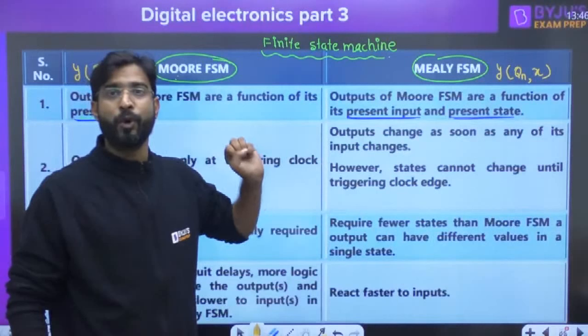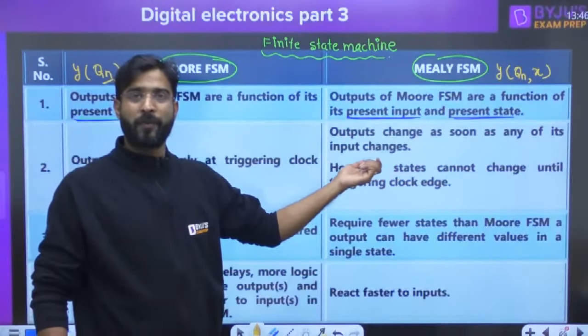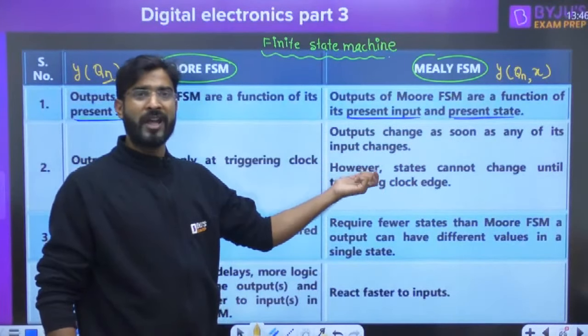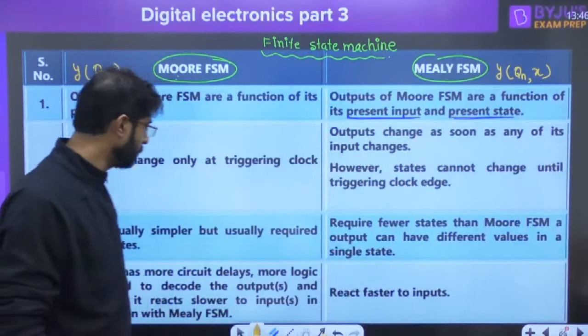They have to sense the input also, because it depends upon the input. So definitely it will provide the output when the clock is available, but along with that, they have to be conscious of the input also.